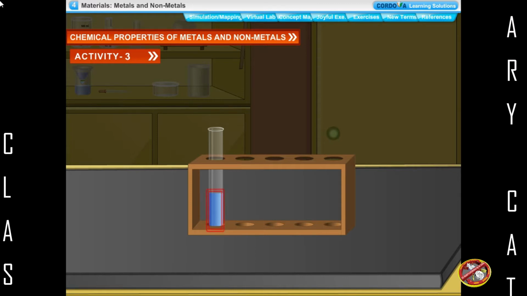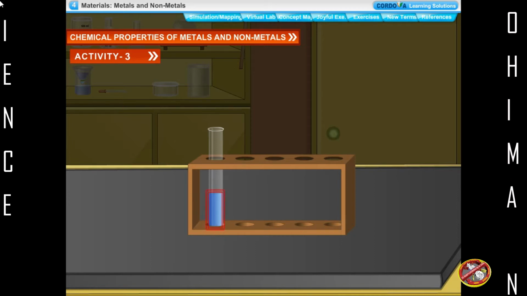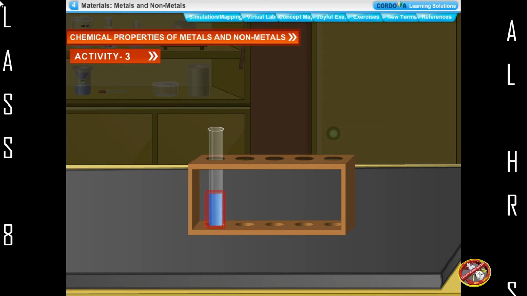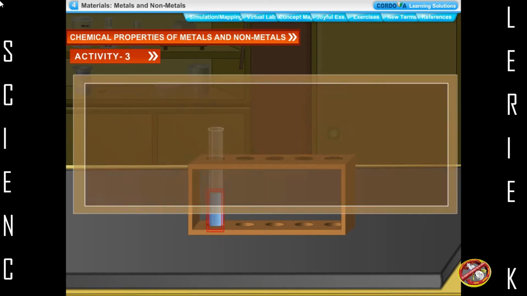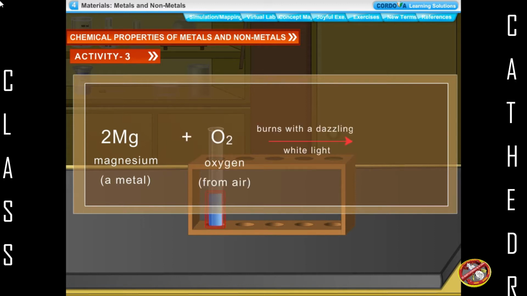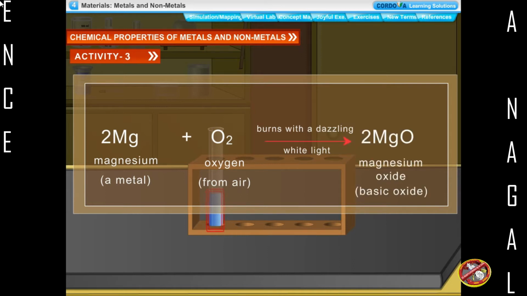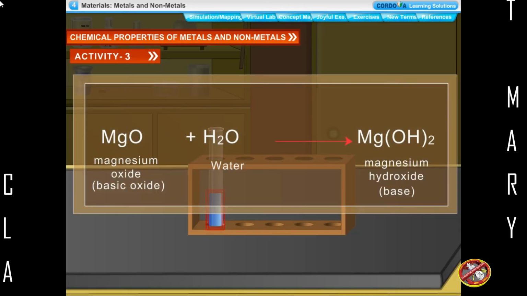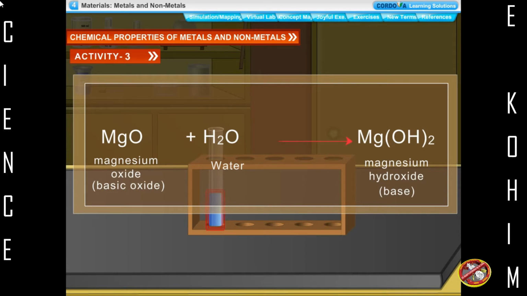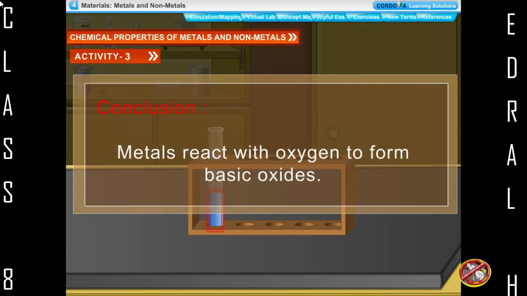The chemical reactions involved in the above experiment are given as: when magnesium metal burns in air, it combines with the oxygen of air to form magnesium oxide, which is a basic oxide. Magnesium, a metal, plus oxygen from air, burns with a dazzling white light to give magnesium oxide, basic oxide. Magnesium oxide dissolves in water partially to form magnesium hydroxide solution, base. Conclusion: metals react with oxygen to form basic oxides.